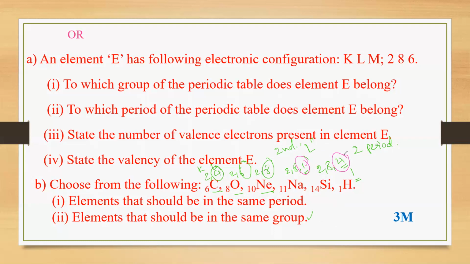This is not the first group. Then here, valence is 1, so it is the first group. Here you can see 0 valence electrons, you can also check. Then here 6, then here 4. These all are not in the same group. Only sodium and hydrogen have the same number of valence electrons, so the valence also will be the same. That's why sodium and hydrogen are going to be in the same group. Let's see the answer.